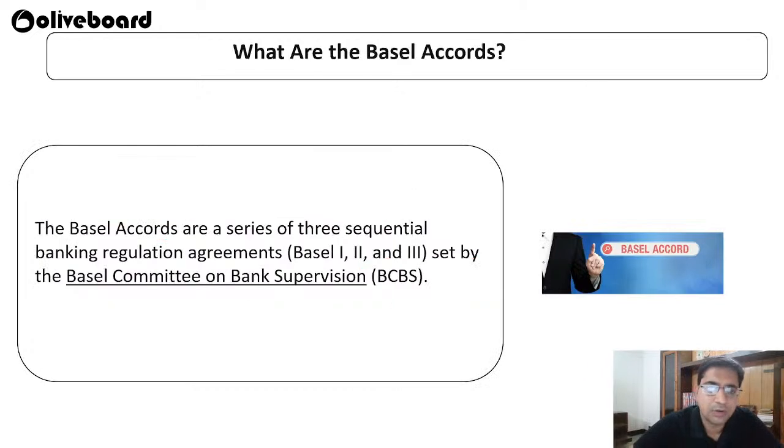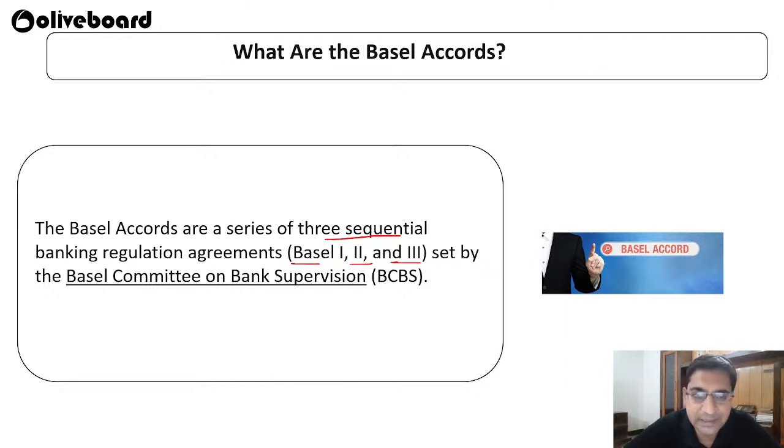Okay, so what are the Basel Accords? The Basel Accords are a series of three sequential banking regulation agreements: Basel 1, Basel 2, and Basel 3, set up by the Basel Committee on Banking Supervision, BCBS. After a few years, a new regulation comes that now a bank has to reach this level, now a bank has to reach that level.